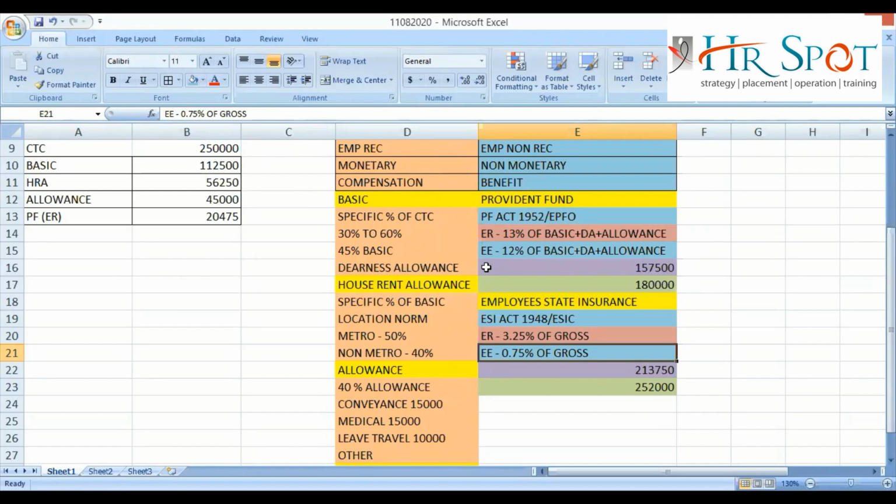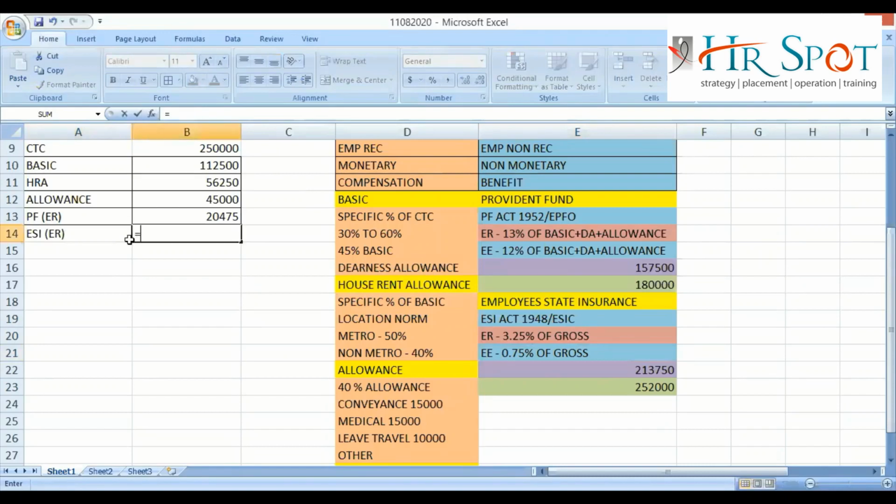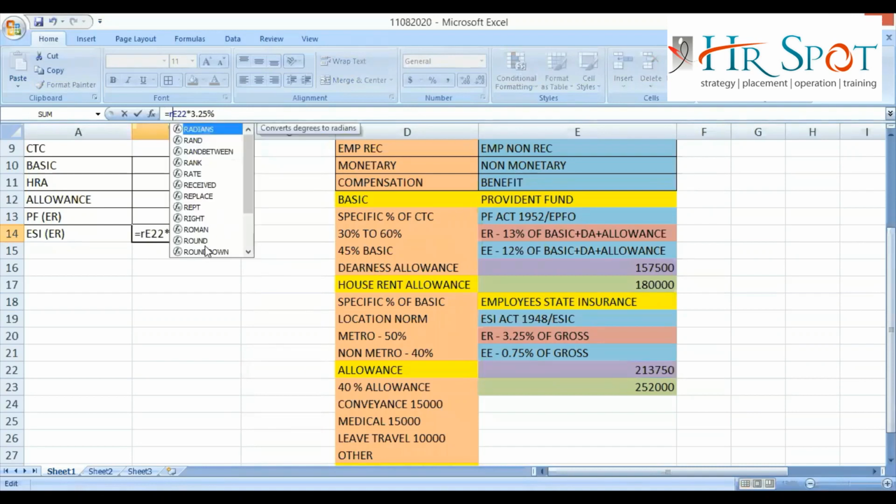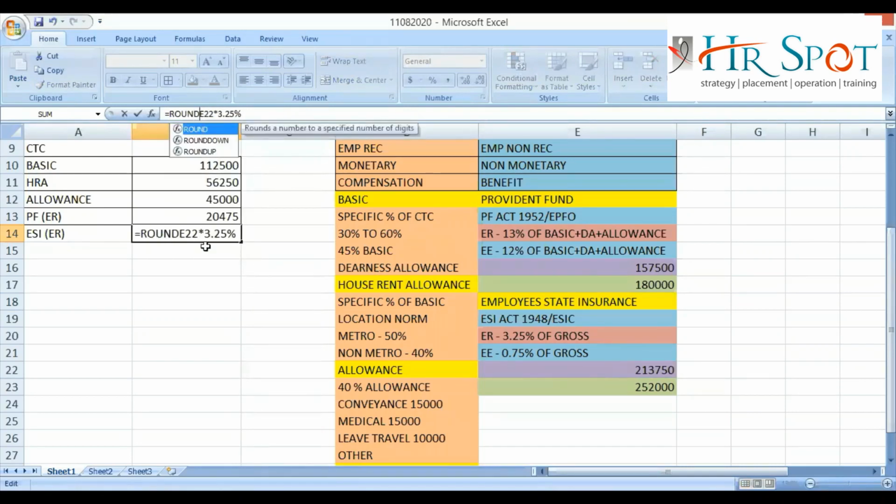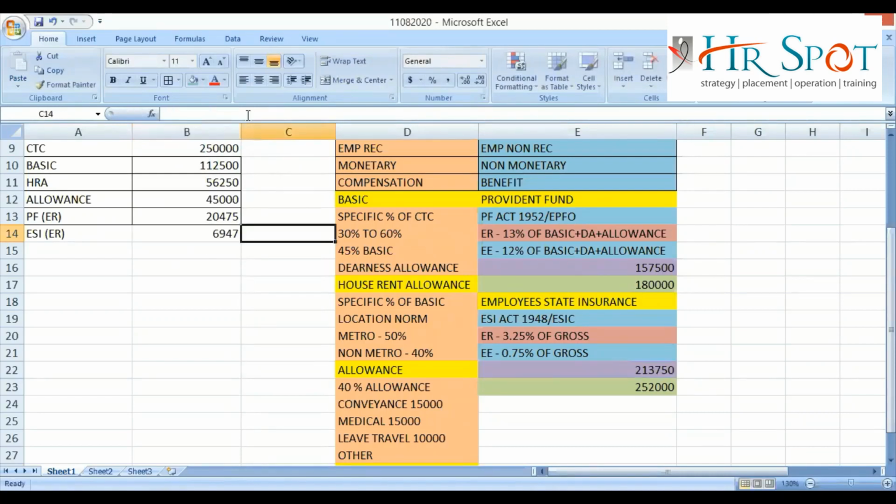Right? So what will be the employer side ESI contribution? It will be the gross value into what percentage? 3.25%. If you are getting a fraction, you can round it off. How to round off? Round, bracket start, then the formula, comma 0, bracket close, because remember in payroll there cannot be any fraction. Everything should be rounded off.